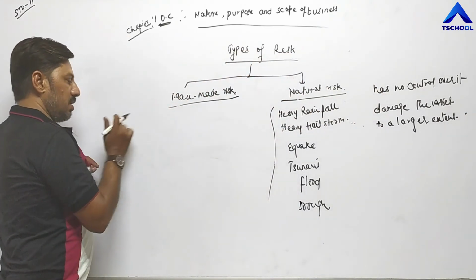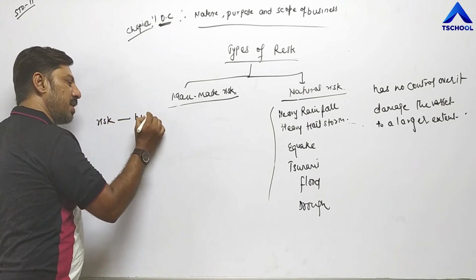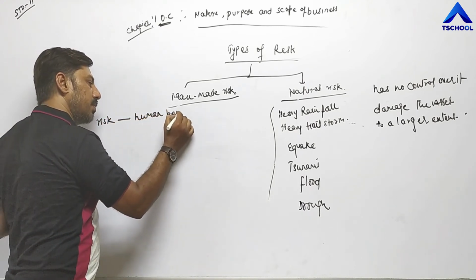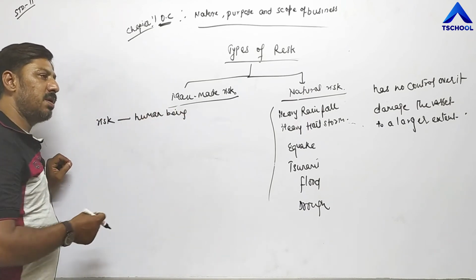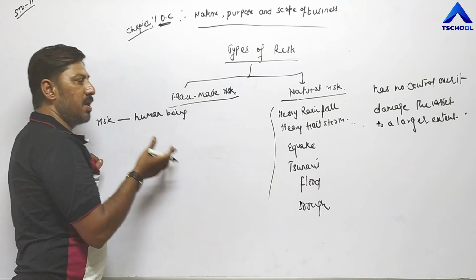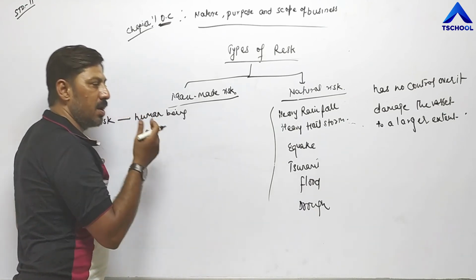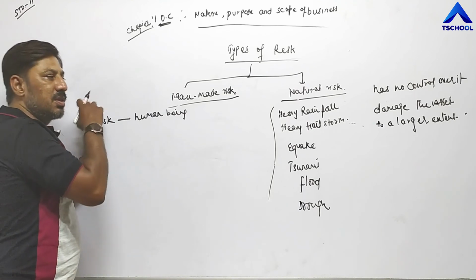Now, man-made risk, which is created by, arises from human beings. A human being may be employees, other partners, government, competitors, or another third party like thieves.